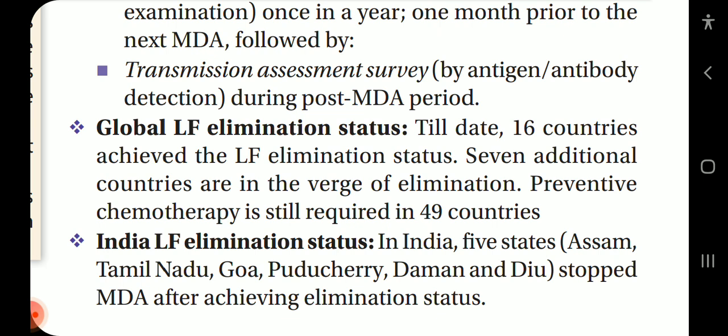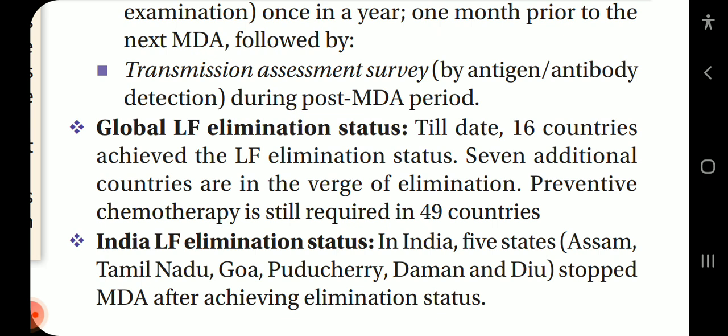Global LF elimination status. Till date, 16 countries achieved the lymphatic filariasis elimination status. 7 additional countries are on the verge of elimination. Preventive chemotherapy is still required in 49 countries. India LF elimination status.